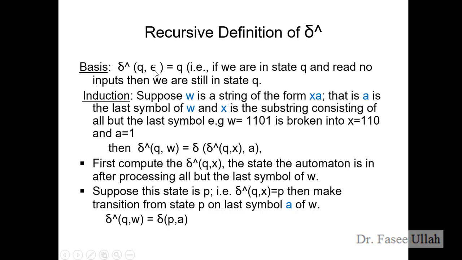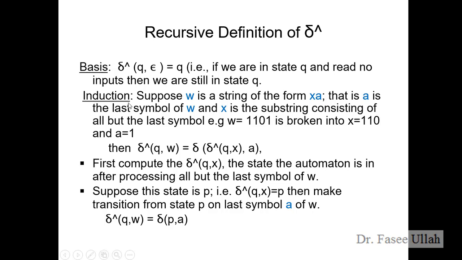So if we use the basis of the recursive definition for the transition, we usually start with the state and then we have an empty string, so it equals Q. So it will not go to another state, it will stay on the same state. For example, if we are in state Q and there is no read of input values, then we will stay in state Q.